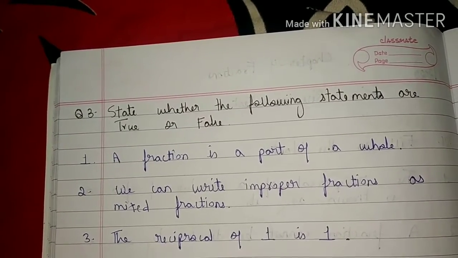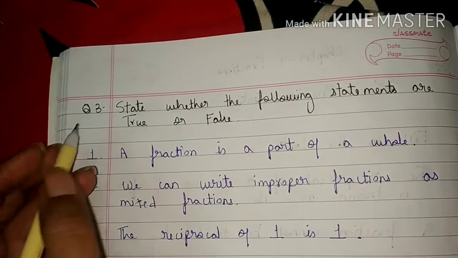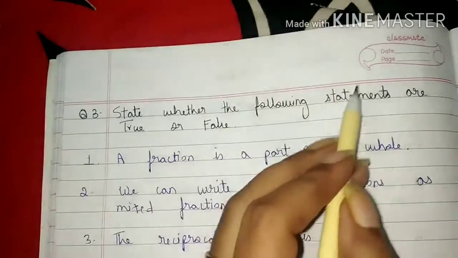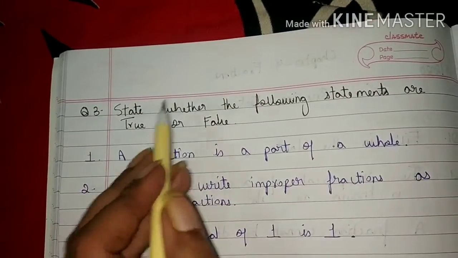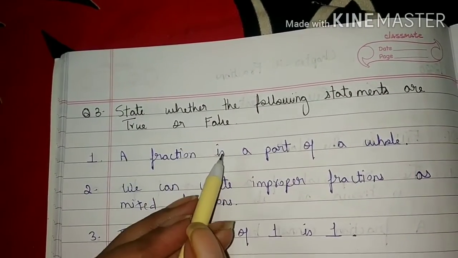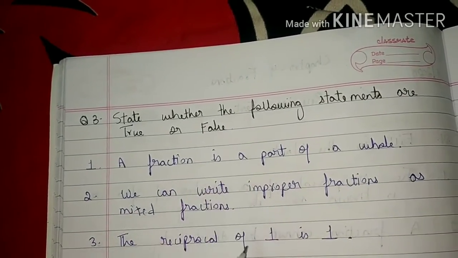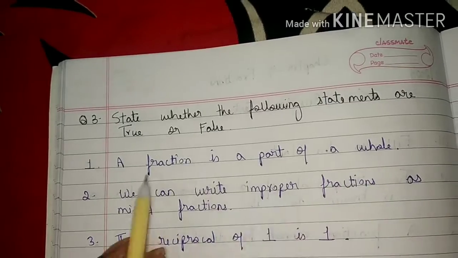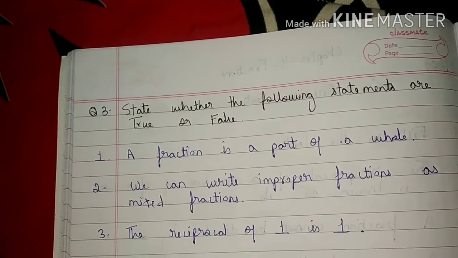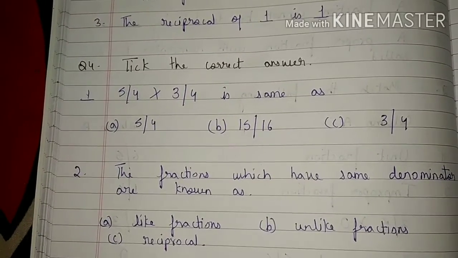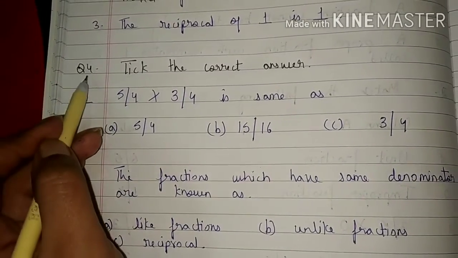Students, in this question, you will write question 3. State whether the following statements are true or false. After that, you will write only the answers of these questions. No need to copy down the whole question. Now students, come to question 4.